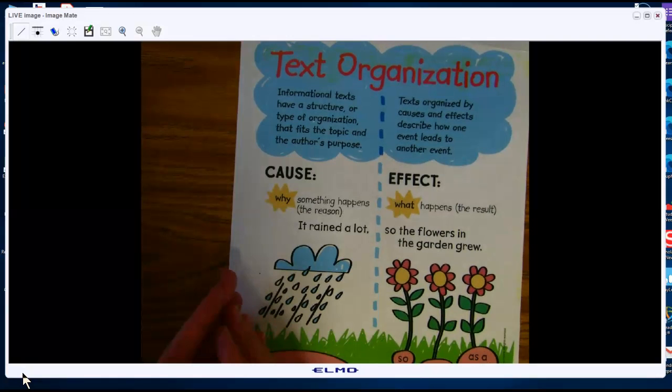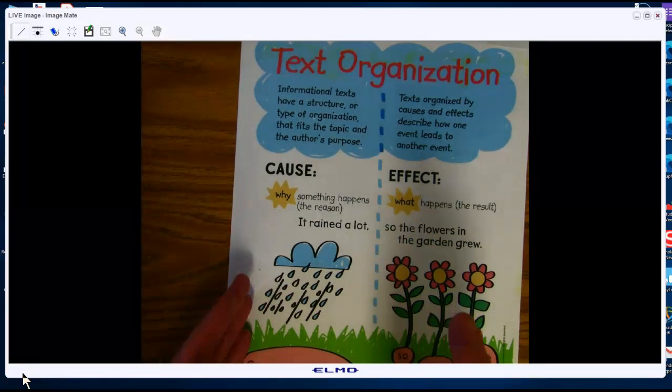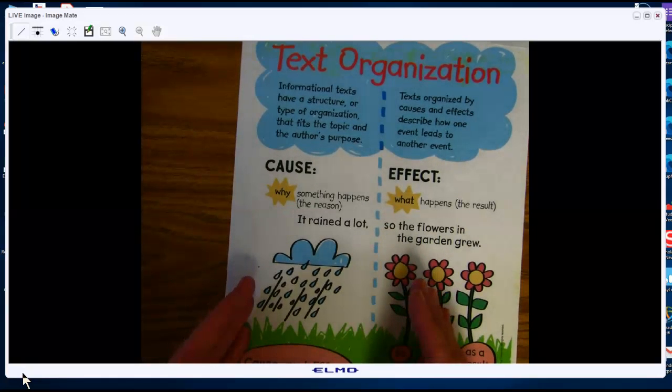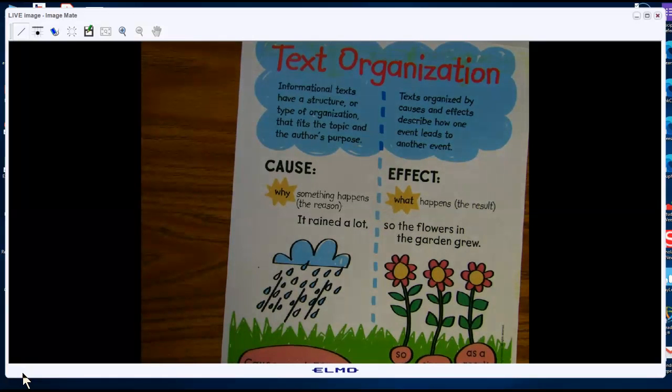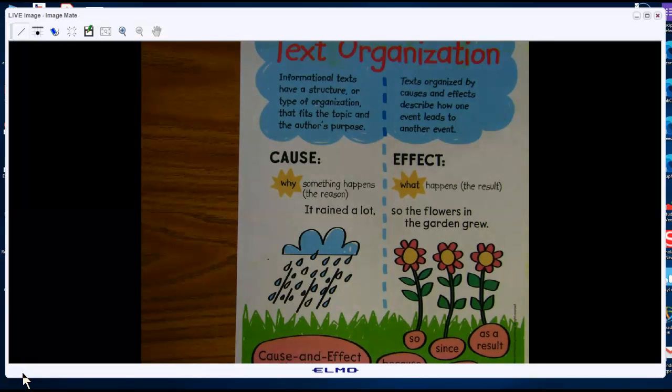So if it rains a lot, the cause is it rains a lot, then flowers grow. That's the effect, right? If you broke your mom's favorite thing in the house, that's the cause, and the effect would be you'd be in trouble, right? If it's raining outside, you might wear a raincoat. So the effect is you wear a raincoat. Something happens, the cause, and it makes something else happen, which is the effect.